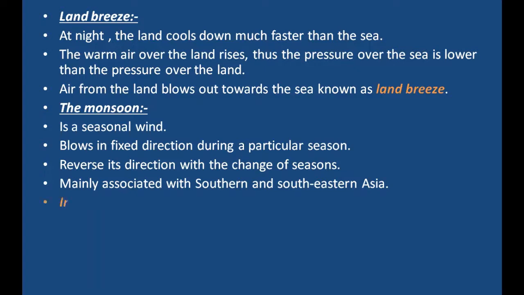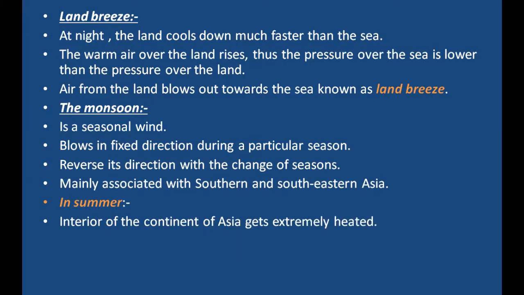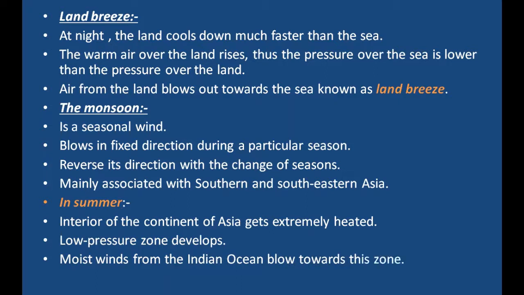In summers, the interior of the continent of Asia gets extremely heated. Thus, a low pressure zone develops over Asia. Moist winds from the Indian Ocean blow towards this zone. This causes heavy rainfall in summer.